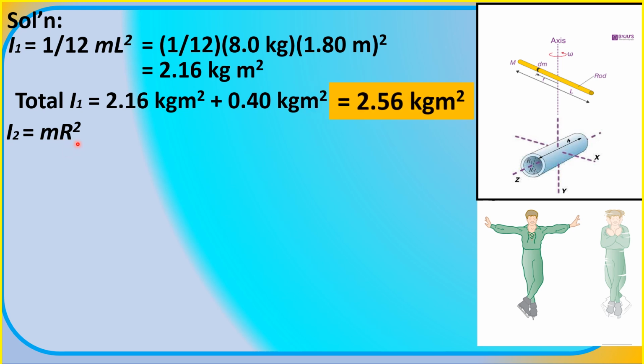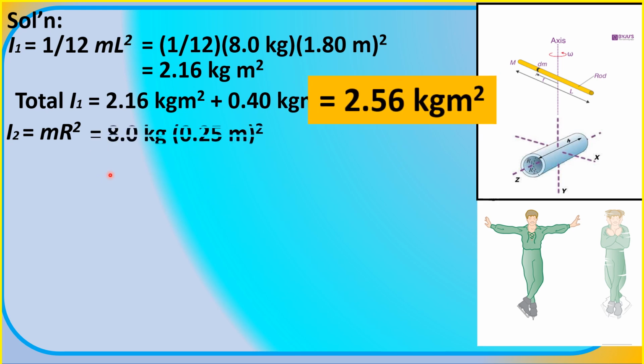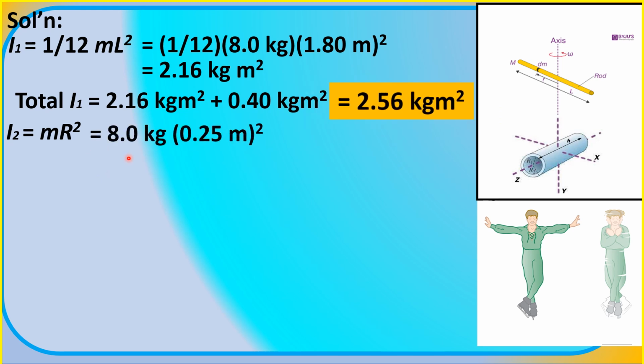Substituting the combined mass of his arms and hands, 8.0 kilograms, multiplied by the radius, 25 centimeters or 0.25 meters, squared.